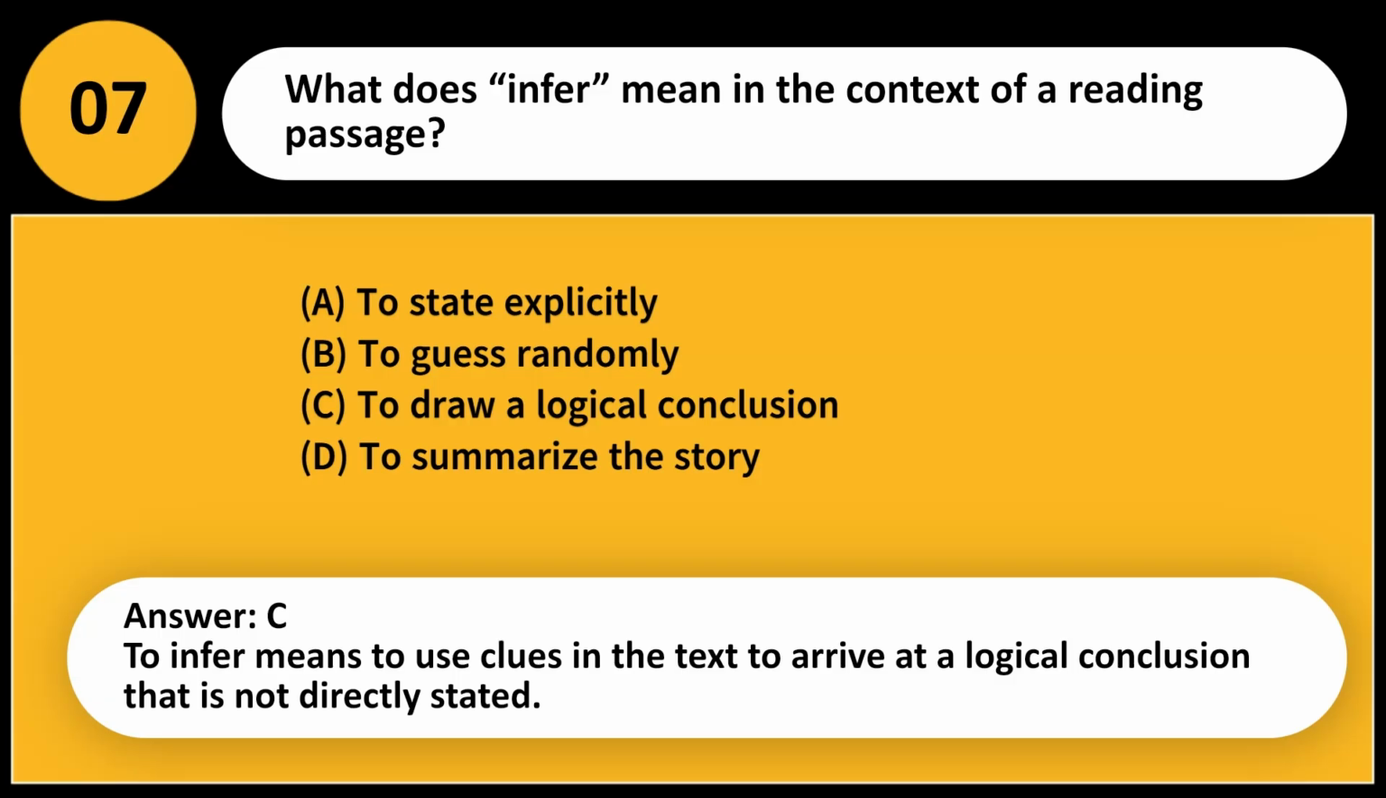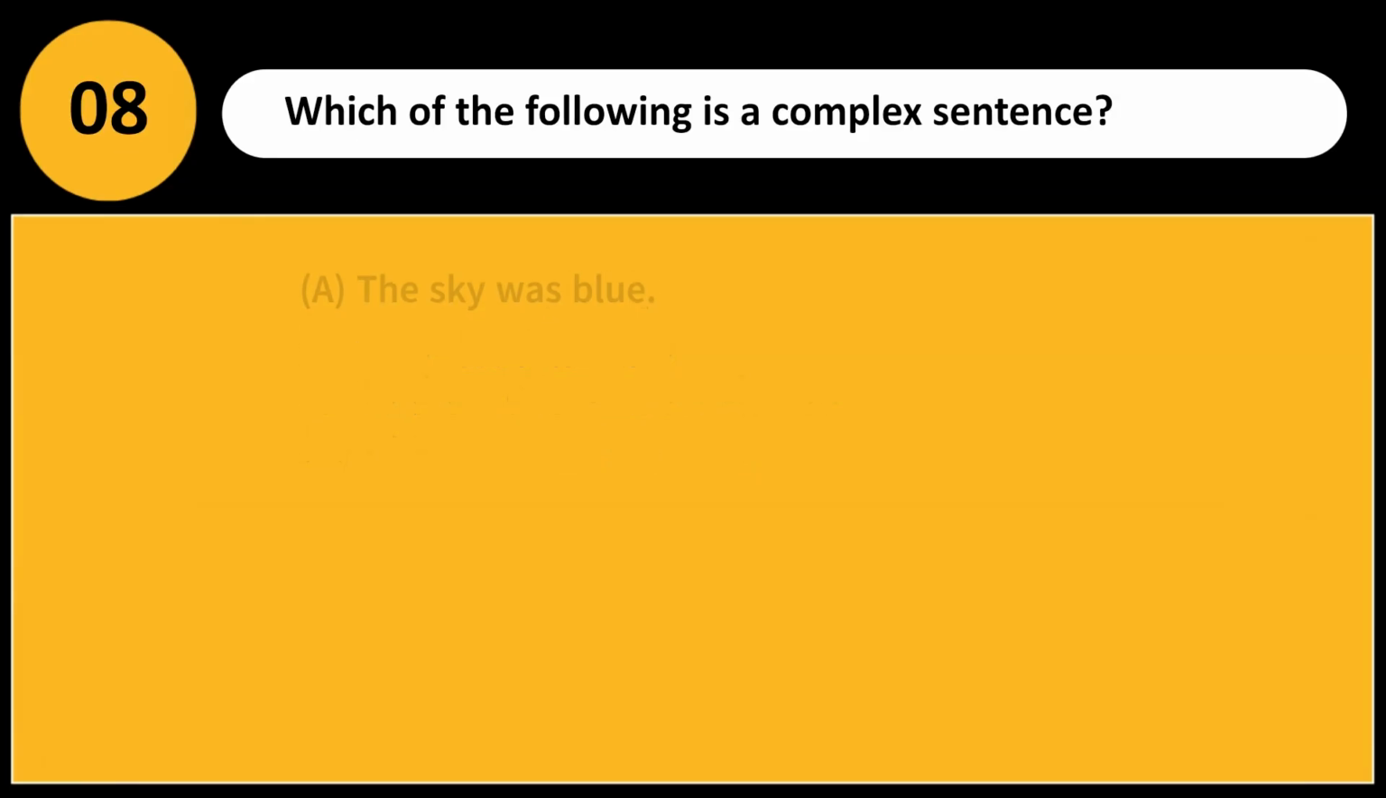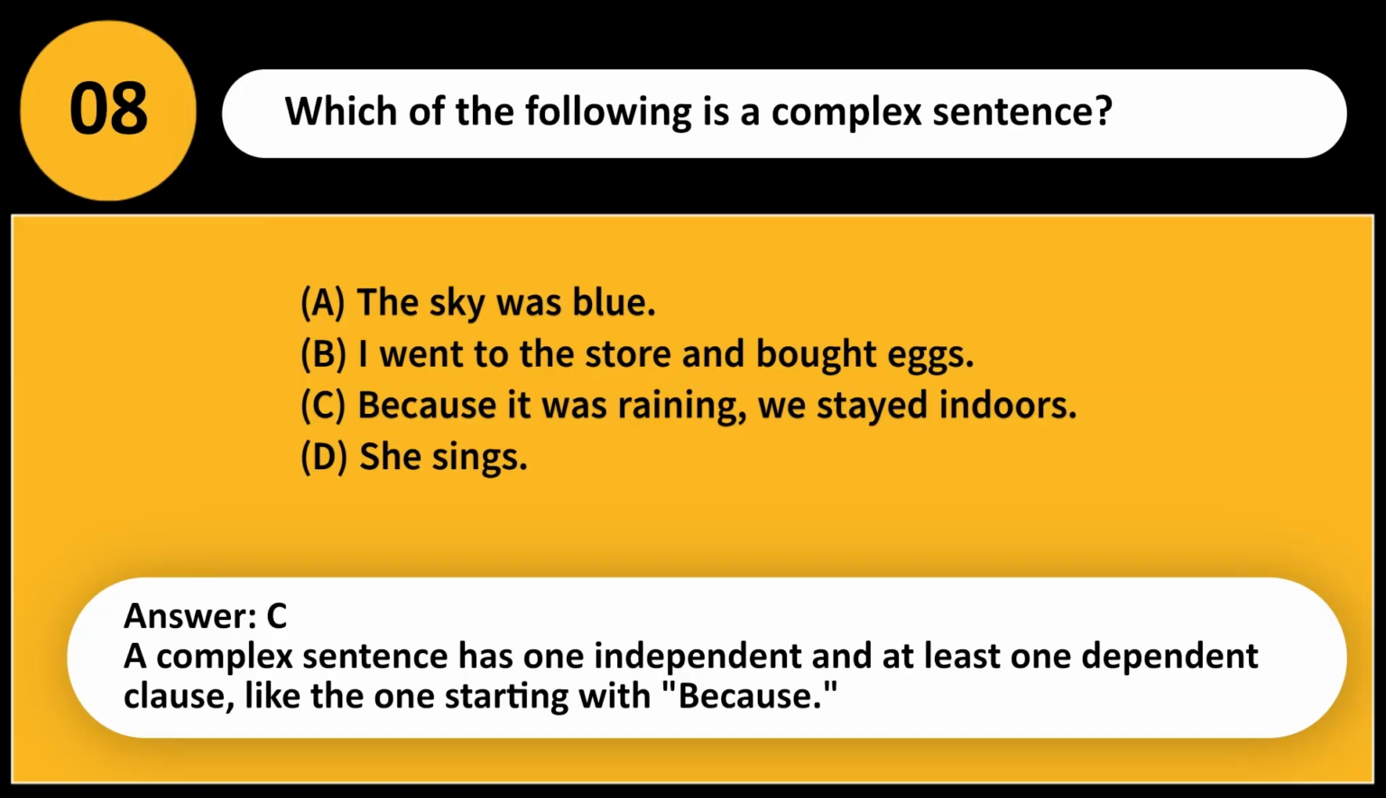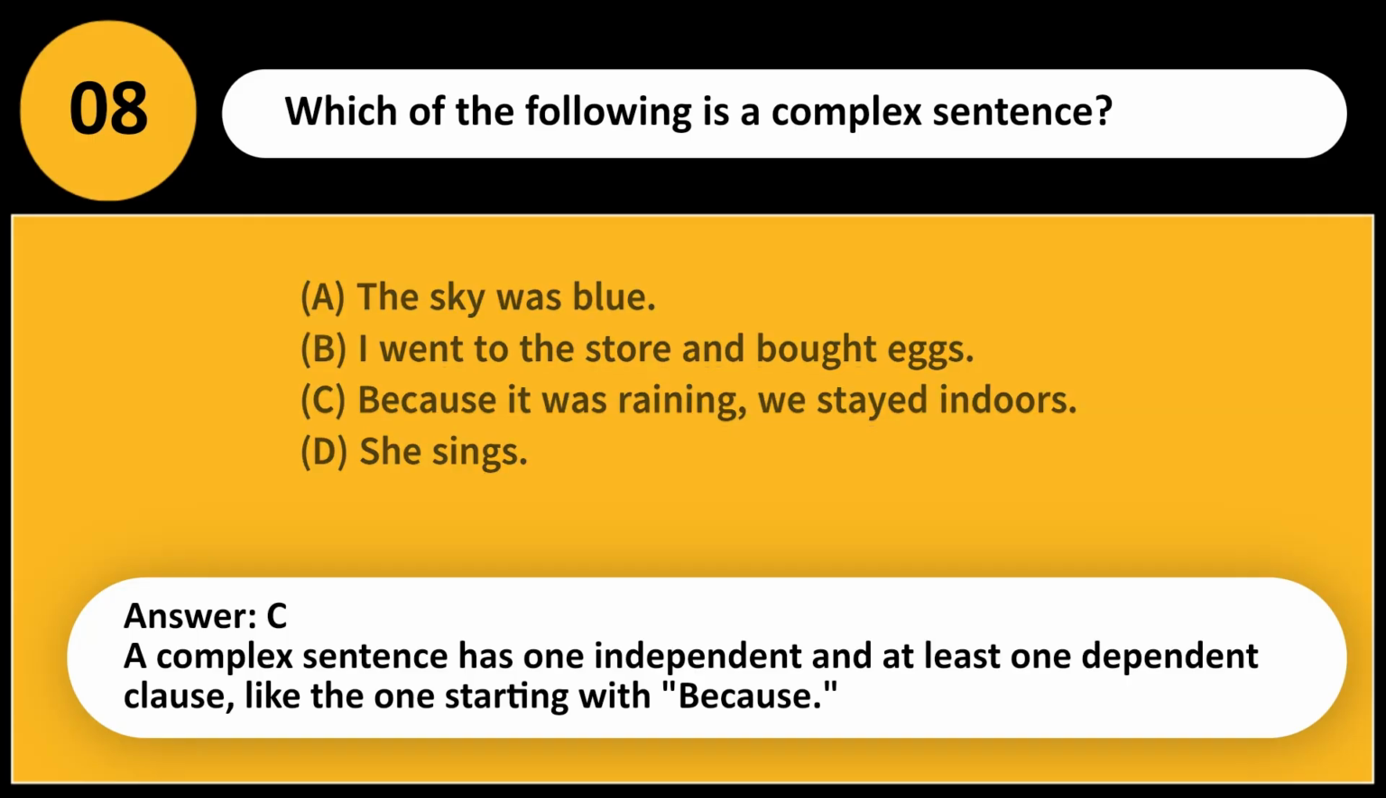directly stated. Which of the following is a complex sentence? A. The sky was blue. B. I went to the store and bought eggs. C. Because it was raining, we stayed indoors. D. She sings. Answer, C. A complex sentence has one independent and at least one dependent clause, like the one starting with because.